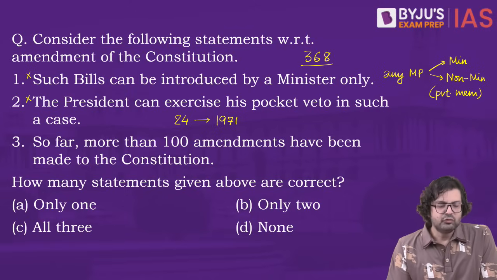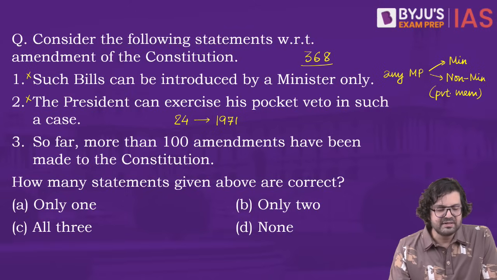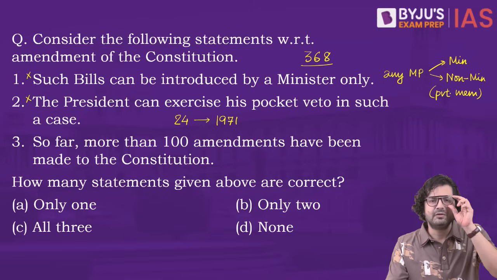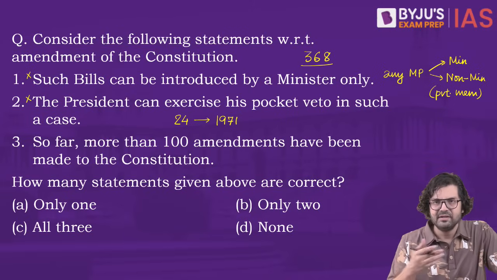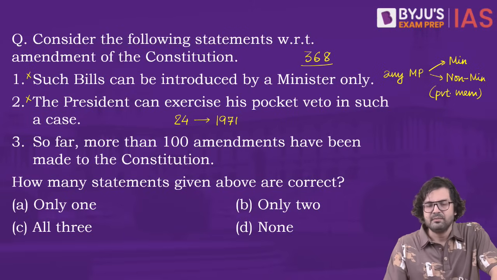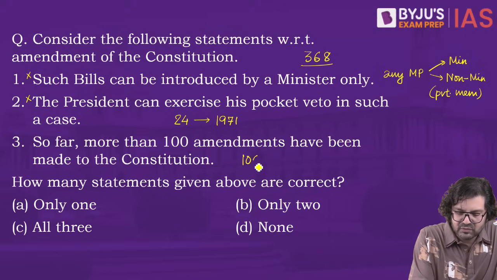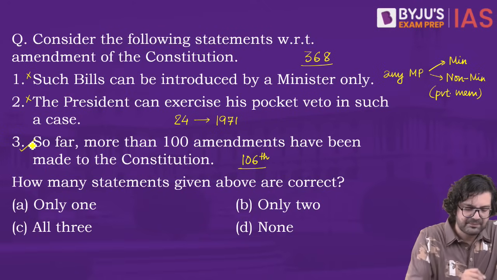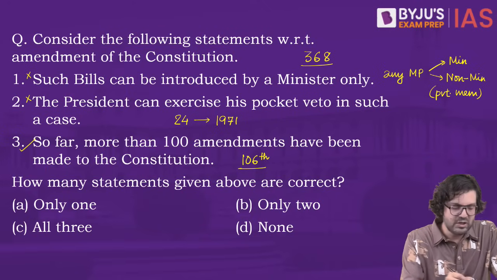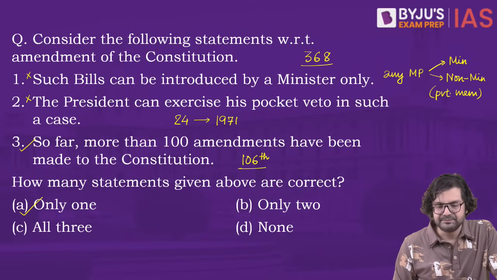And number 3, so far more than 100 amendments have been made to the Constitution. Yes, of course. In fact, with the last modification made, providing for reservation for women, that was the 106th amendment made. So 3 is correct. How many statements? Only 1. A is the right answer.